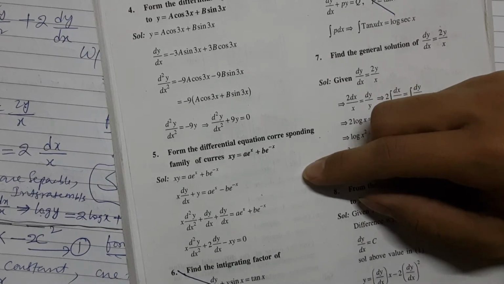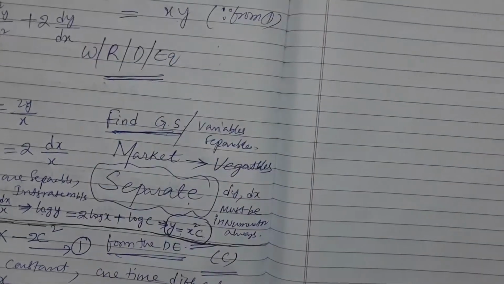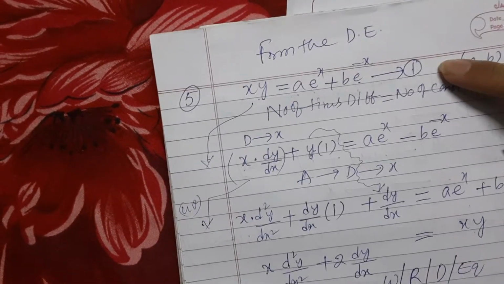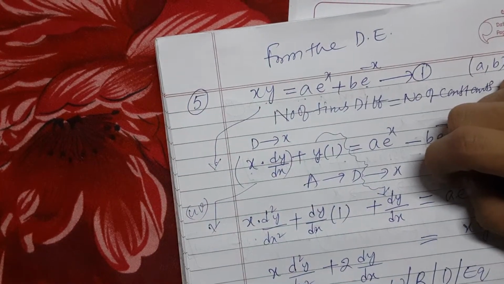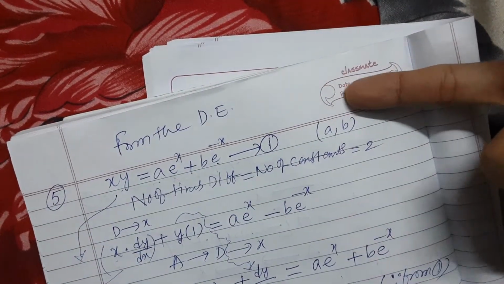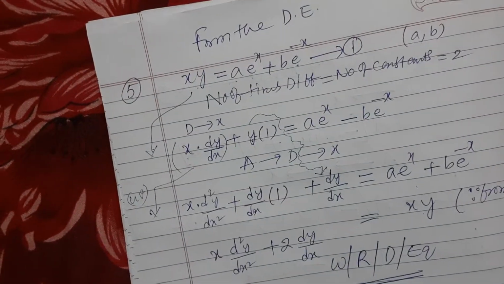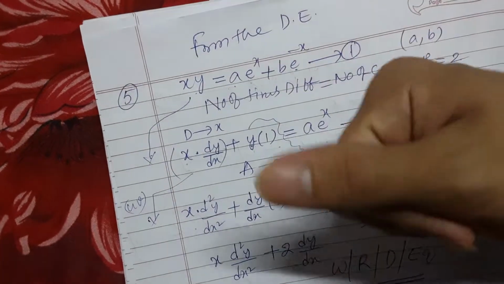corresponding to the family of the equation we have to find again. Given equation, how many arbitrary constants? 1, 2. Differentiation how many times? 1, 2. Okay, now we shall be doing differentiation of x and y, but we have to be careful here.